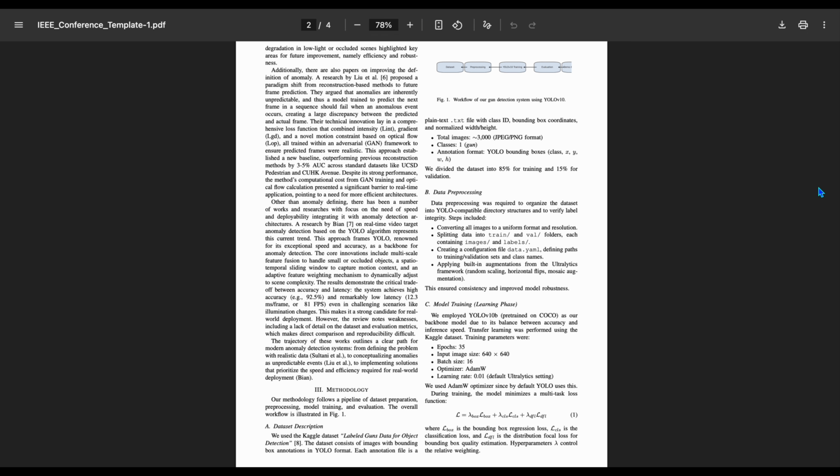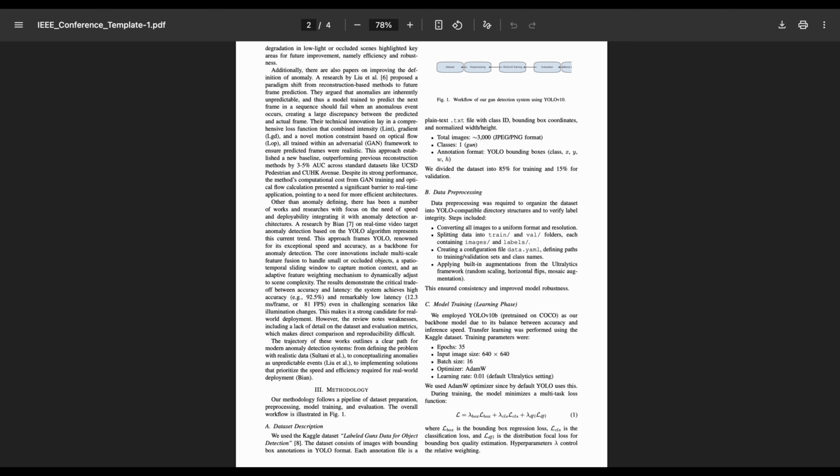So, from this review, we identified three main lessons. First, having a large and realistic dataset is absolutely necessary to train models that can generalize to real-world situations. Second, anomalies should be treated as unpredictable events, which means models must be flexible enough to adapt to sudden change. And third, there needs to be a strong balance between speed and accuracy. Because in applications like surveillance, a system that is accurate but slow is not useful, and a system that is fast but unreliable is also not practical.